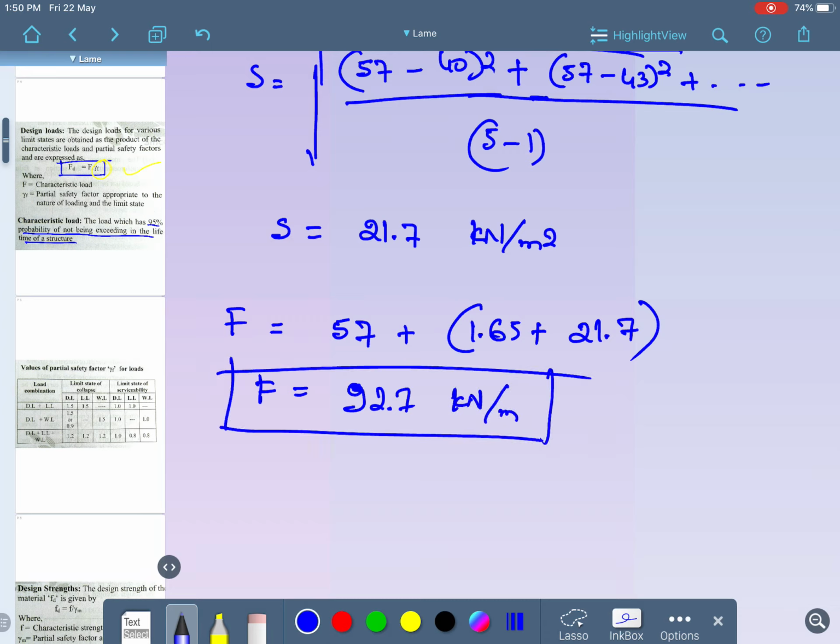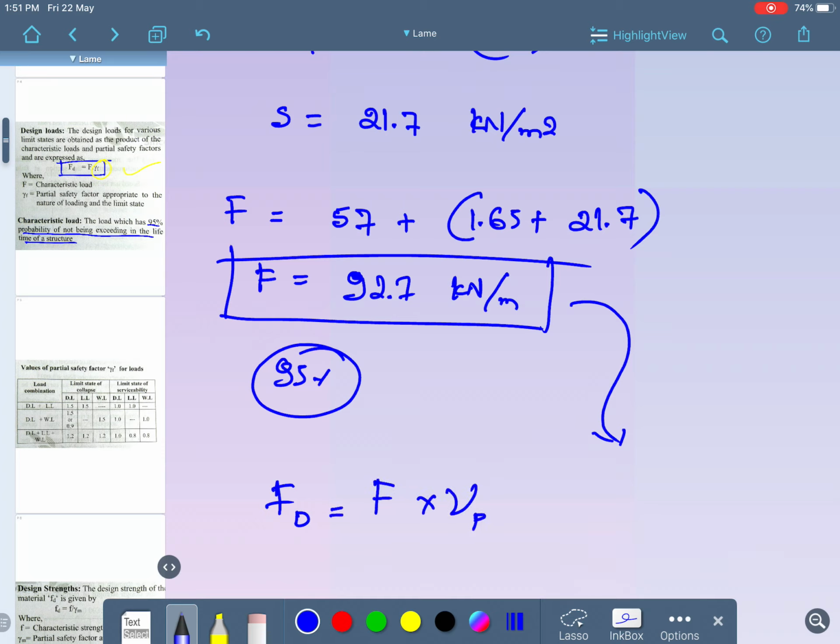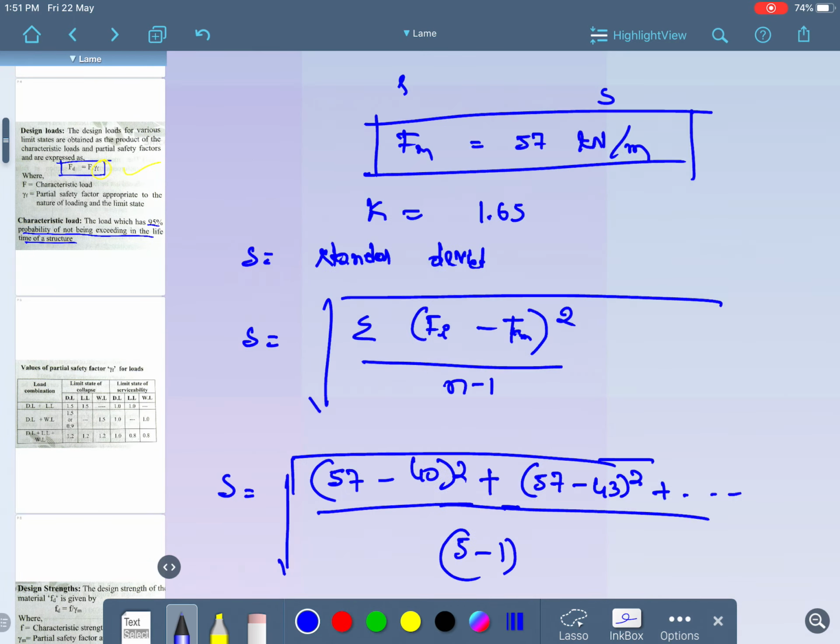According to this, there is a 95% chance the load is not going to exceed, but a 5% chance that the load is going to exceed. After obtaining the value of characteristic load, the design load is equal to characteristic load into partial safety factor. Okay, this is the design load.